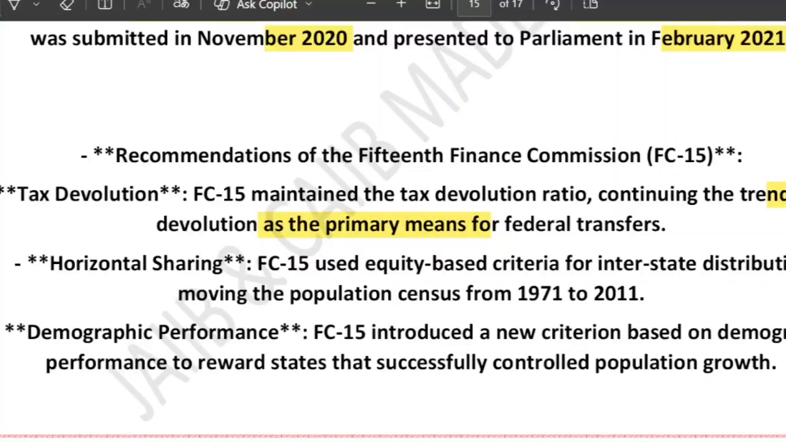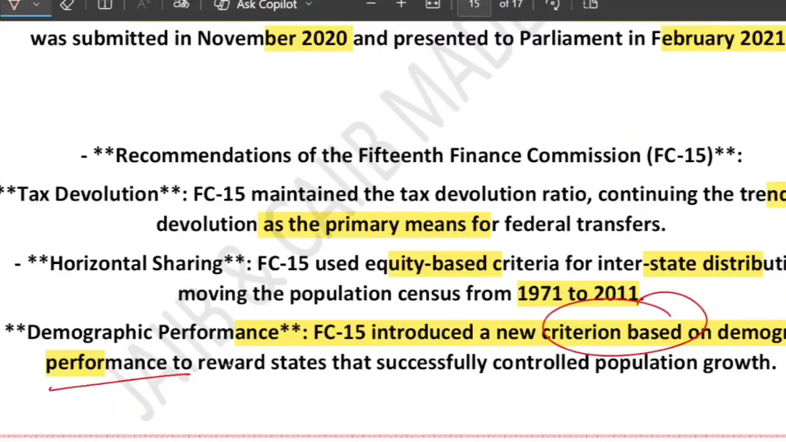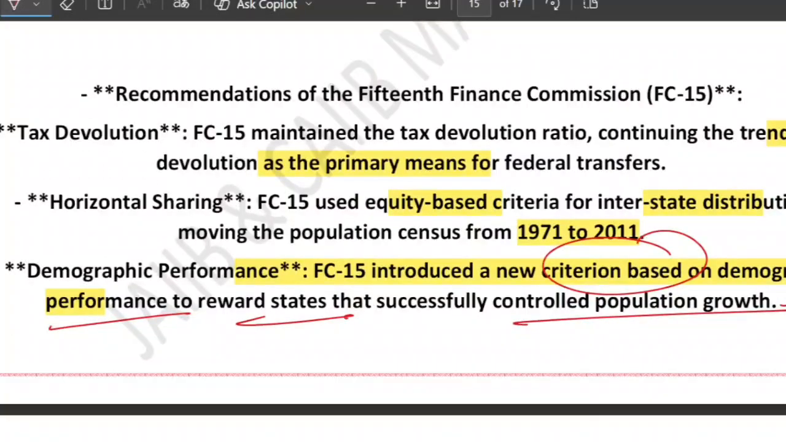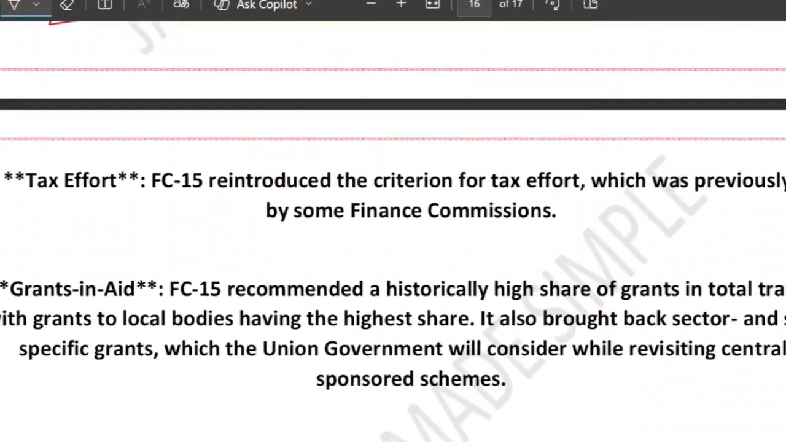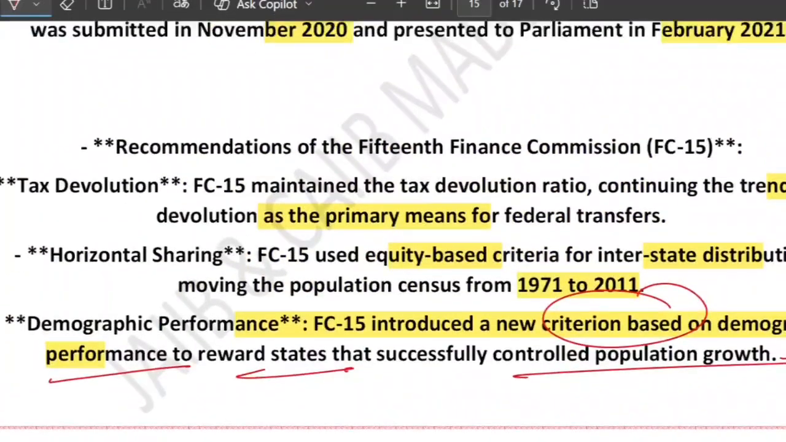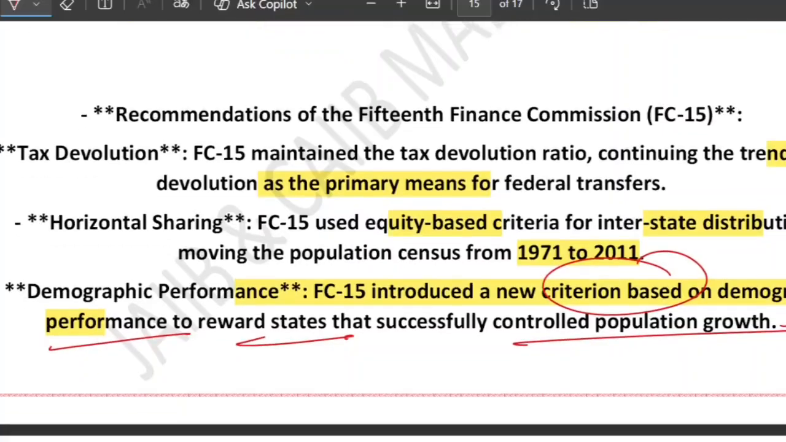What is the meaning of horizontal sharing? It uses equity-based criteria for interstate distribution, meaning distribution between two different states, moving the population census from 1971 to 2011. Demographic performance: this finance commission introduced a new criterion based on demographic performance to reward those states that successfully controlled population growth. And this finance commission also introduced the criterion for tax effort. So these were the major recommendations: tax devolution, horizontal sharing, and demographic performance.